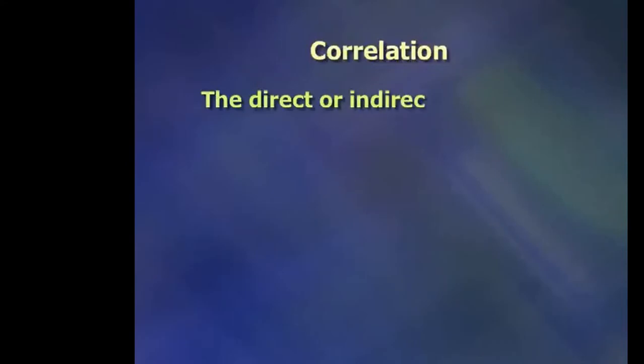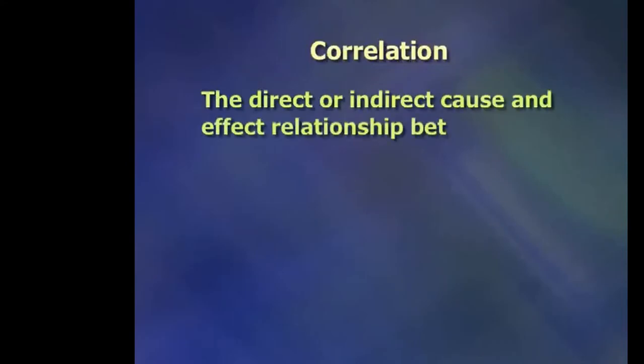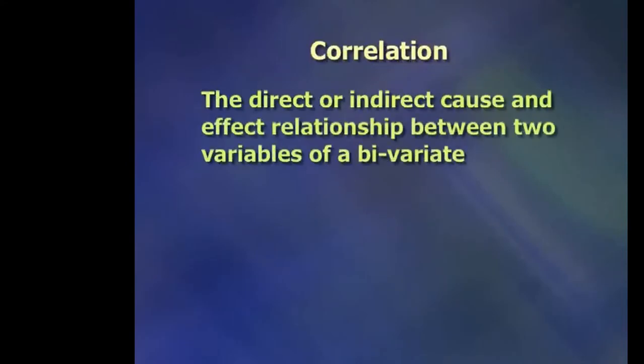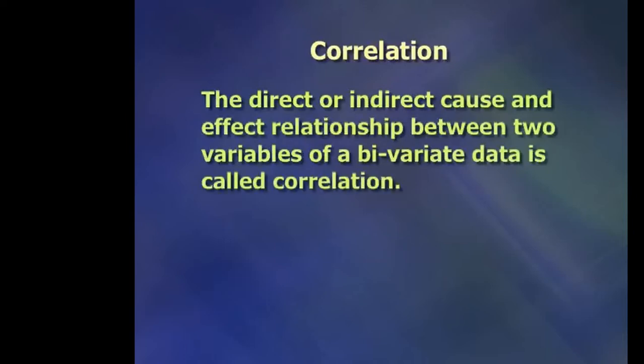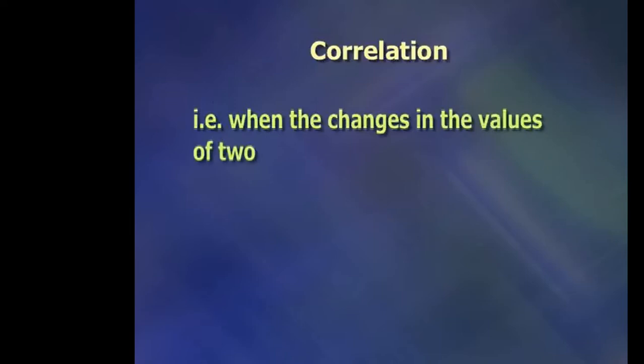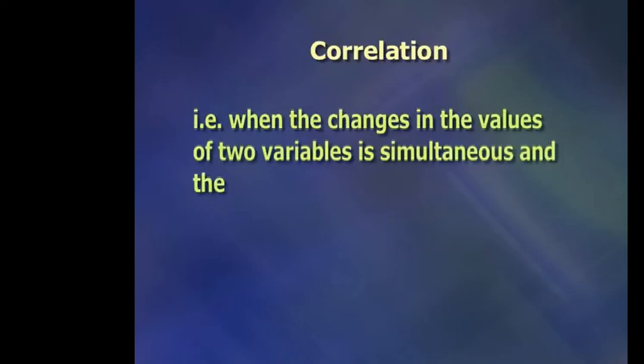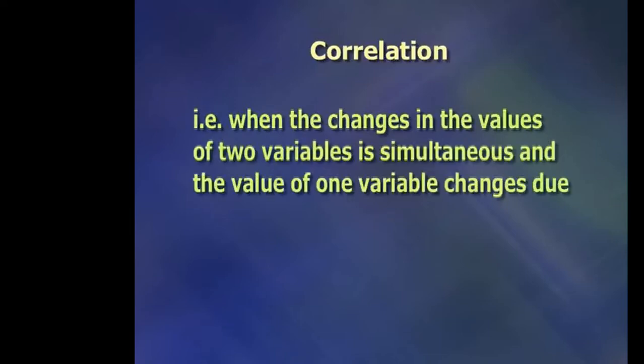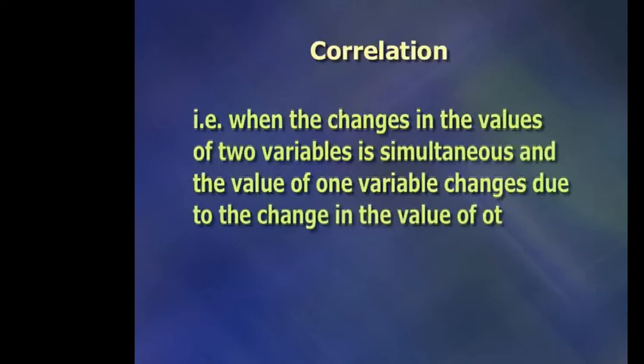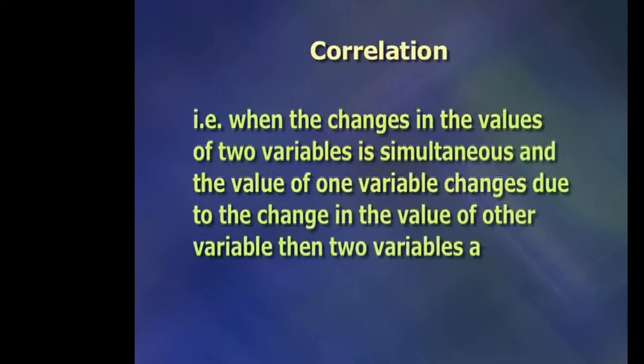The direct or indirect cause and effect relationship between two variables of a bivariate data is called correlation. That is, when the changes in the values of two variables are simultaneous and the value of one variable changes due to the change in the value of the other variable, then the two variables are called correlated.